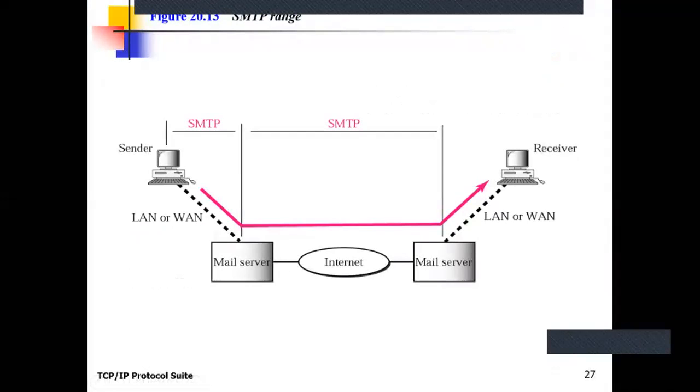Now, this is the fourth scenario where we have defined the position of the MTA protocol. That MTA protocol is the SMTP protocol because it is the message transfer agent protocol. So to implement this MTA function, it uses the SMTP protocol. So this is the domain of the SMTP protocol.